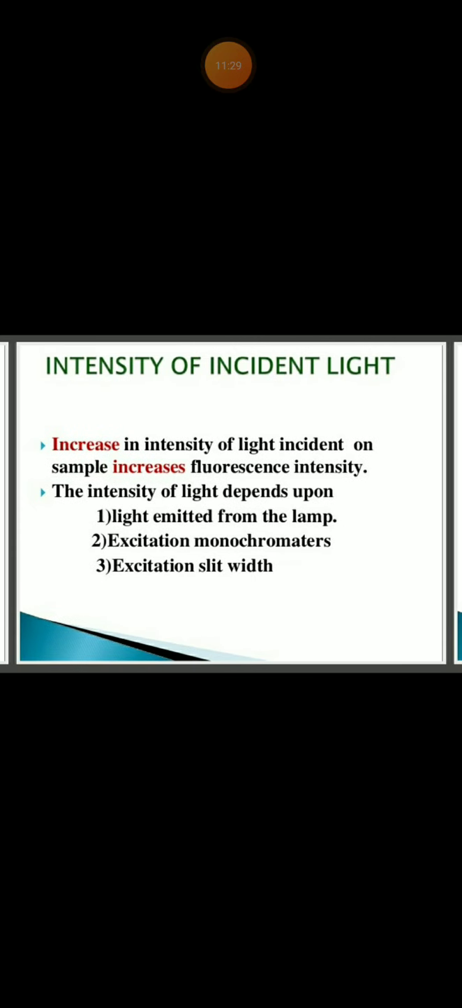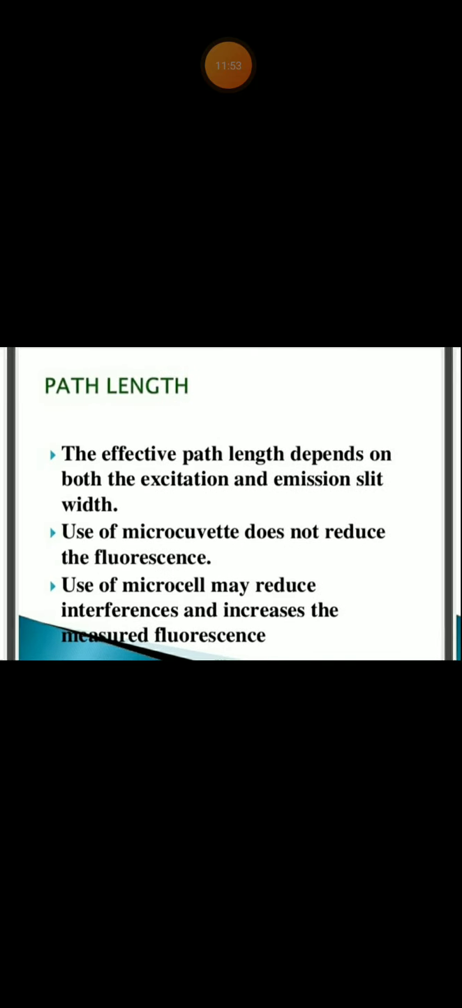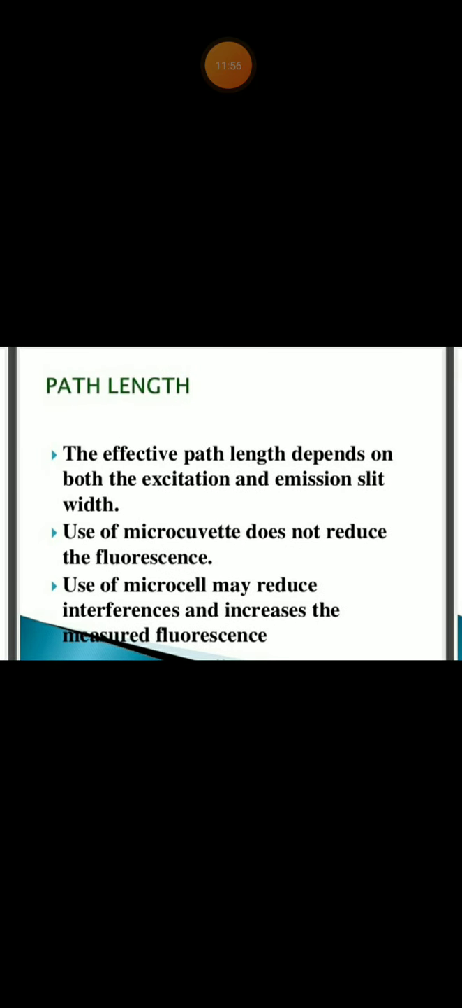Now, the relation to the intensity of incident light. Increasing the intensity of light incident on the sample increases fluorescent intensity. As the intensity of light increases, fluorescence also increases. The intensity of light depends upon the light emitted from the lamp, the excitation monochromator and the excitation slit width. And how does the path length affect the fluorescence? The effective path length depends on both the excitation and emission slit width, and use of a microcuvette does not reduce the fluorescence, and use of a microcell may reduce interferences and increase the measured fluorescence.